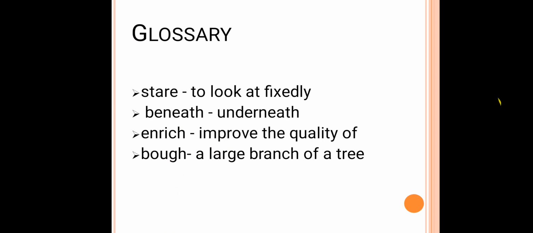The first word is stare, and the meaning of this word is to look at fixedly. Next word is beneath. The meaning of this word is underneath. Third one is enrich, means improve the quality of. Last word is bough, means a large branch of a tree. Okay, now let us see the question answers.